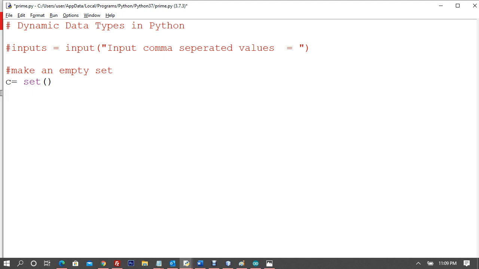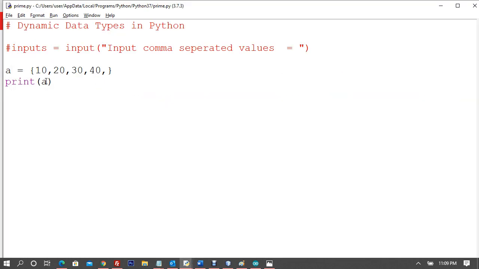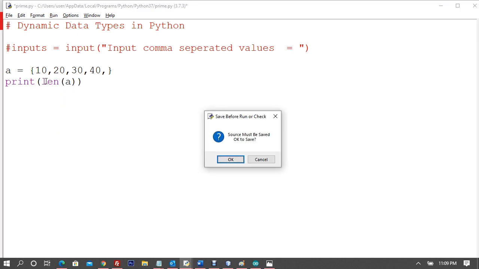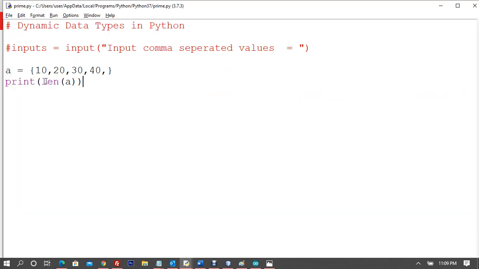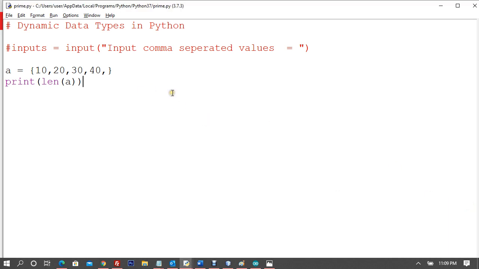And now how do you find the total number of elements in a set? Second question, how do you find the total number of elements in a set? So this is a set, right? I say print, I'm printing a set. But how do you find the total number of elements in a set? So I have told you, using the length function. It's also exam essential and interview essential. So it's 1, 2, 3 and 4. The length is total 4, right? Is that understood? Okay, now let's carry on.